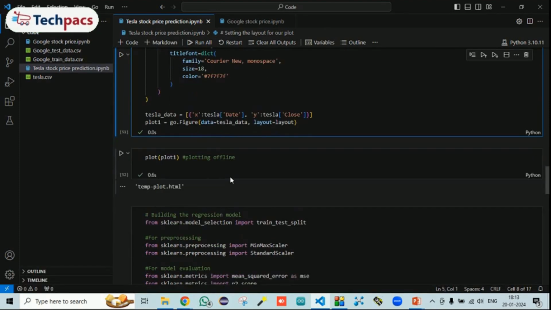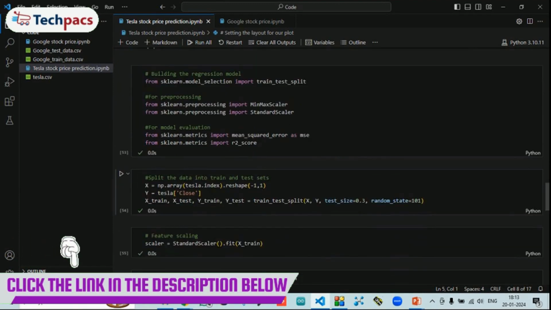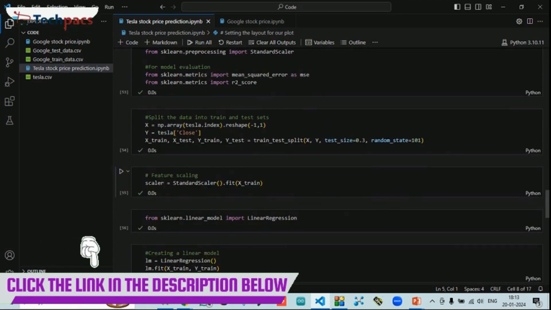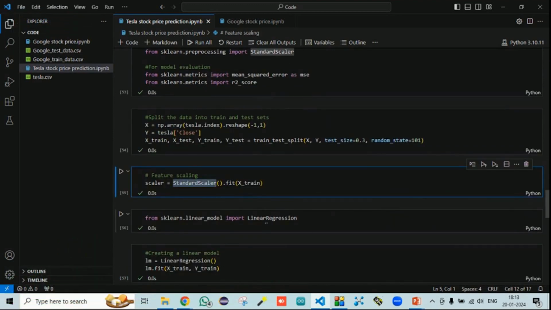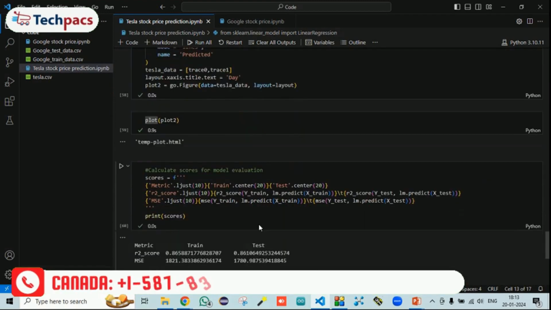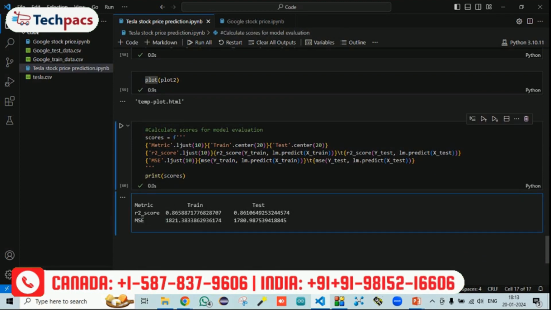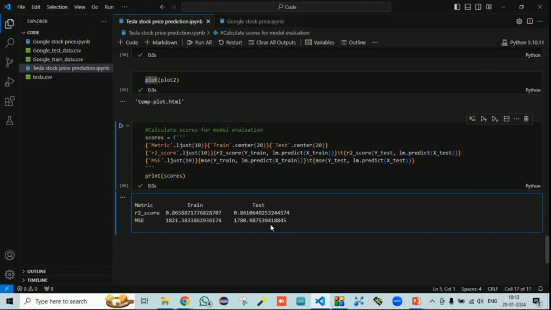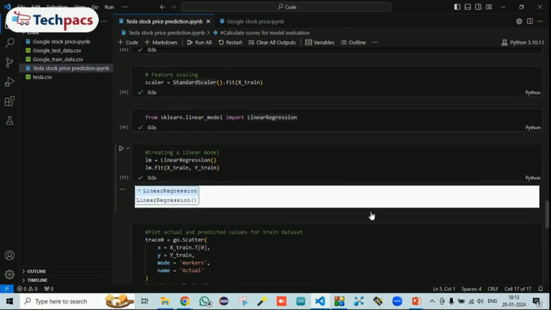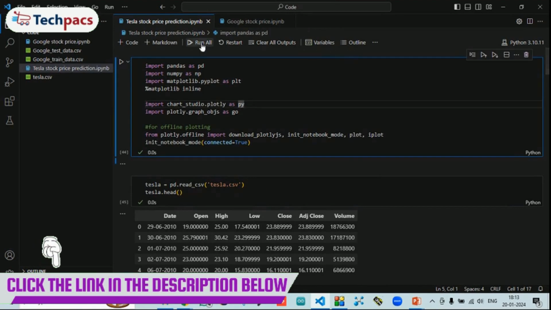The data is split into training and testing for the regression. Features have been scaled by the standard scaler, and linear regression is being used. After training, we have got the results and all are presented. Finally, the parameters that we have calculated for the regression are MSE and R square, for both training and testing evaluation. In the Google stock market, before discussing that, let's run all the modules here.